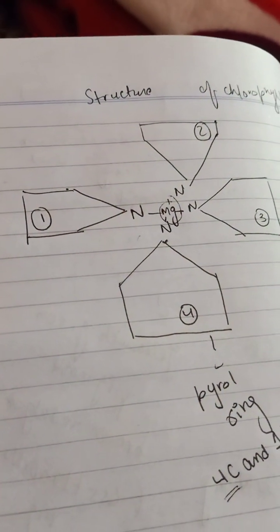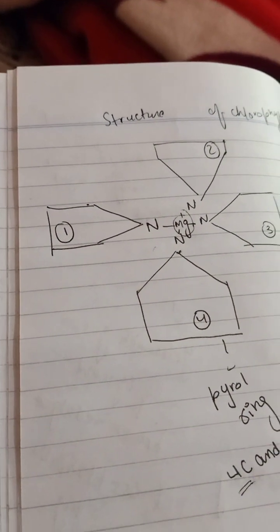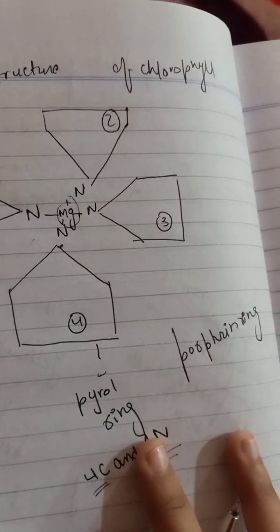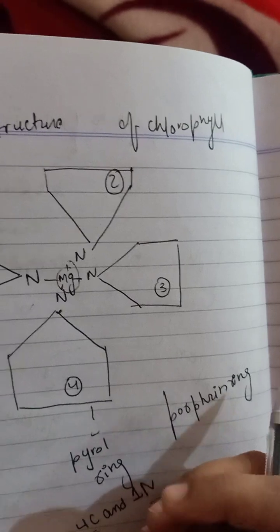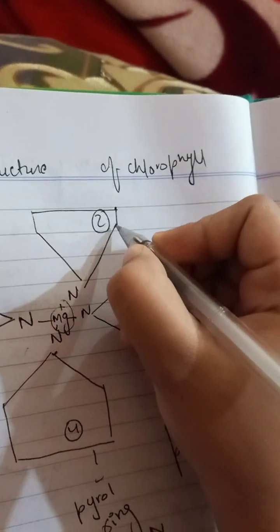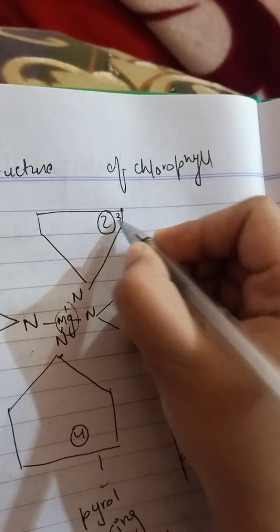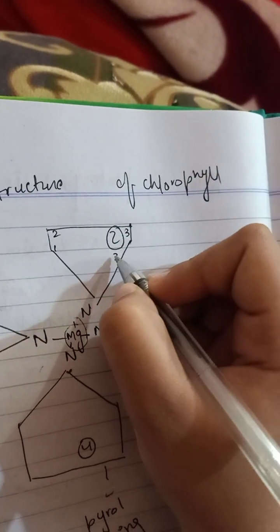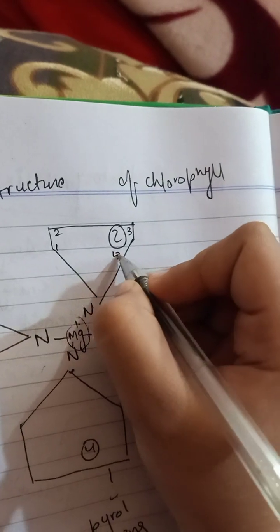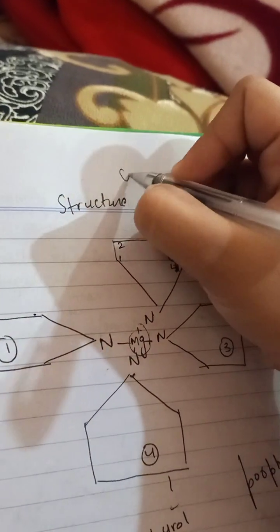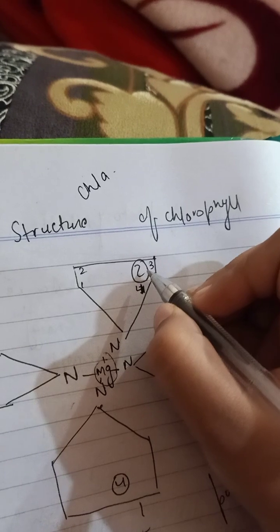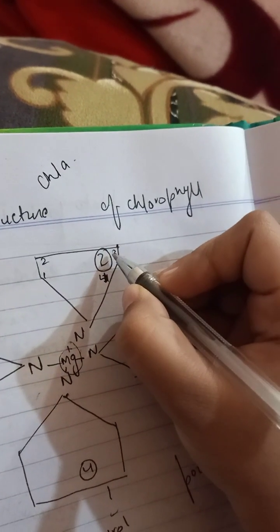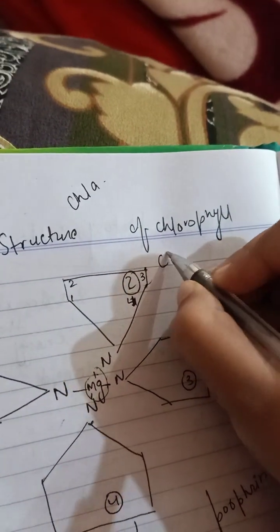Okay, if it is chlorophyll A, on the second pyrrole ring, on the third carbon, there will be a methyl group.